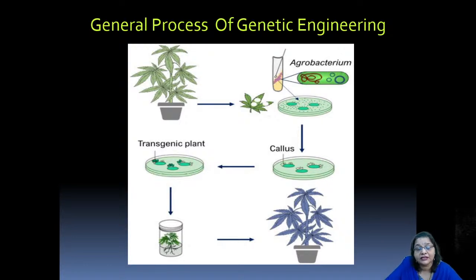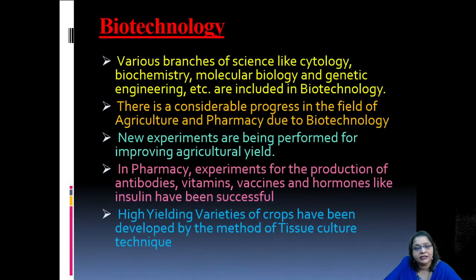Generally, crop plants are being genetically modified for better yield and to withstand different types of stress like temperature, drought, and any kind of disease. All these kinds of stress can be withstood by the new transgenic plants, or genetically modified plants.